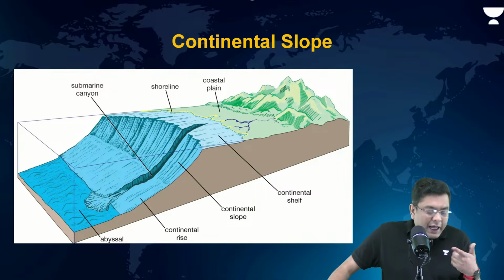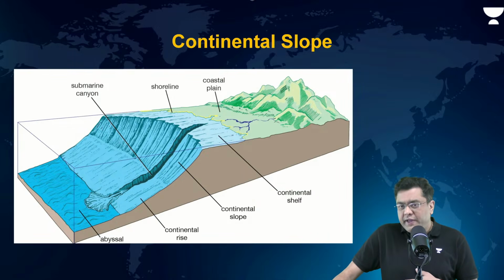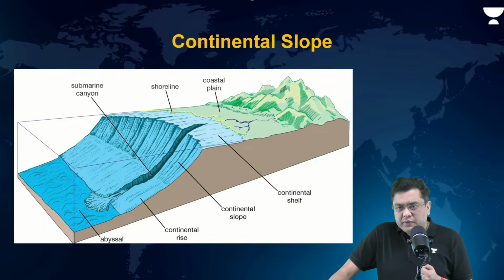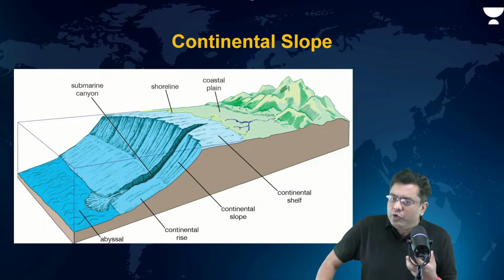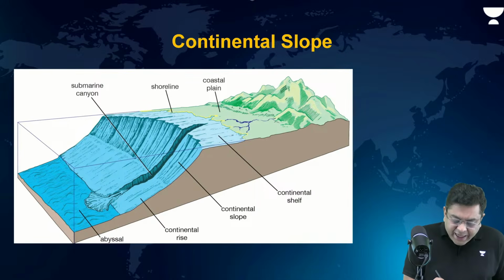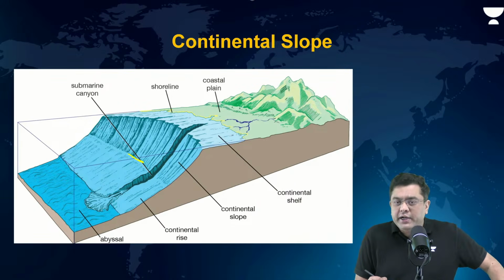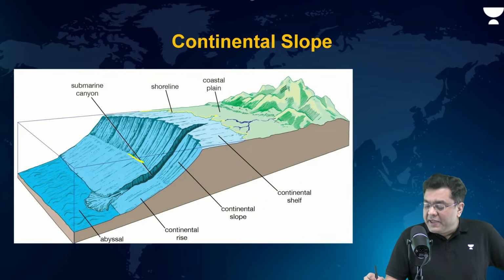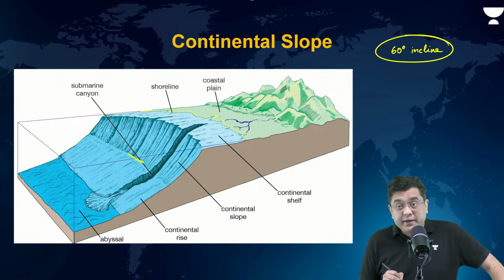Okay. Now we move beyond the shelf area. Beyond the shelf area, the slope increases. That is a continental slope. Here you will find that by the time that you get to the bottom of the continental slope, sunlight is not able to reach. Here, the gradient can be as much as 60-degree incline. That can be the amount of gradient here.